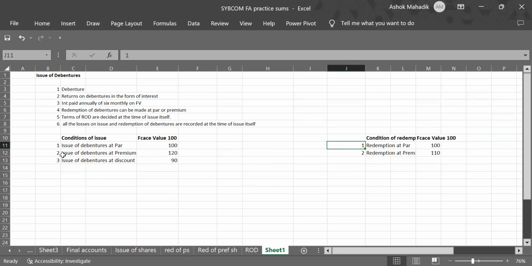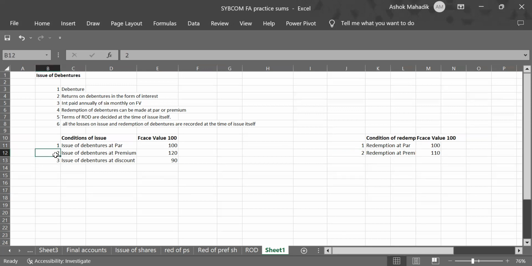Similarly, in case of the second condition of issue, we can issue it at a premium, and while repaying, it can again have the same two options: we can repay them at par or at premium. Third condition of issue is we can issue debentures at discount, and while repaying, either we can repay them at par or at a premium. So each of these conditions of issue has these two options of redemption. So we'll just write down the combinations.